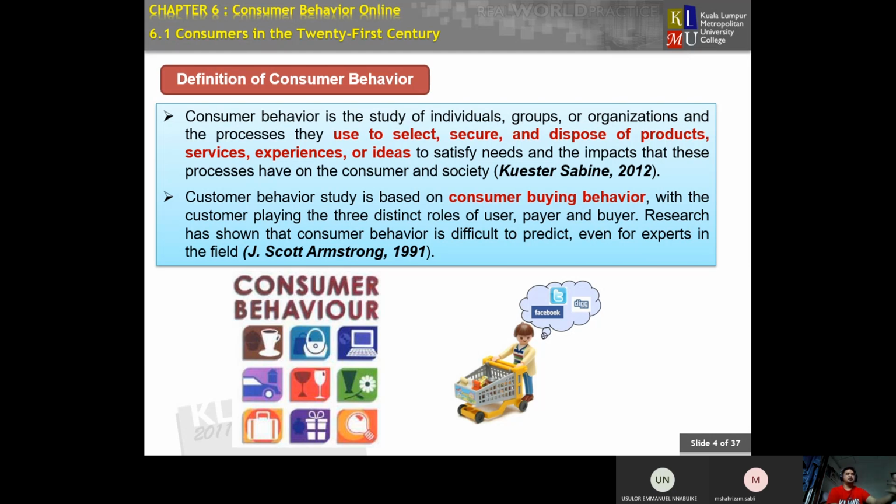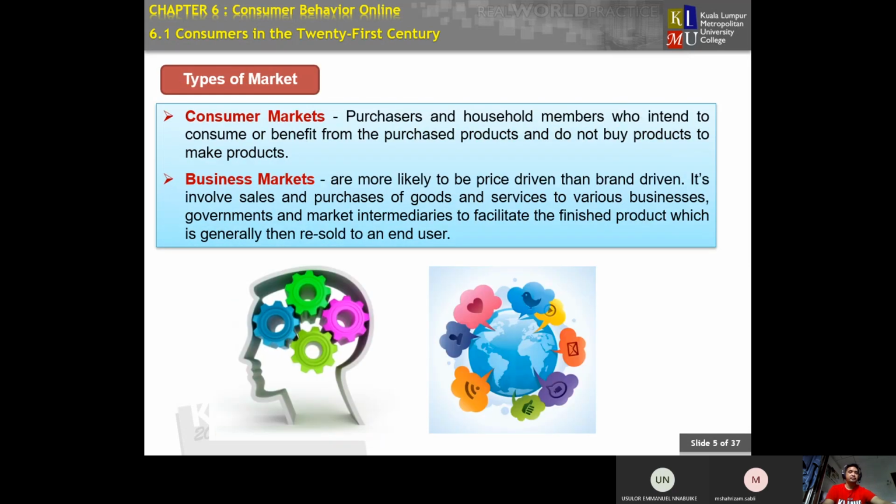For instance, communication technology or telco technology, like smartphones. When you hear about the new Apple handphone or the Samsung S series, you already get the information before they come out on the market. That is because you guys have so much information. We call it the active generation, the active consumer. So that's why we need to know what our consumer behavior looks like nowadays.